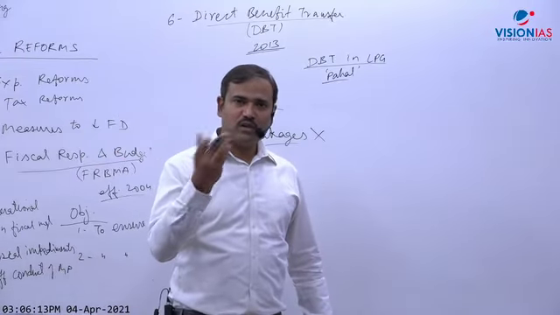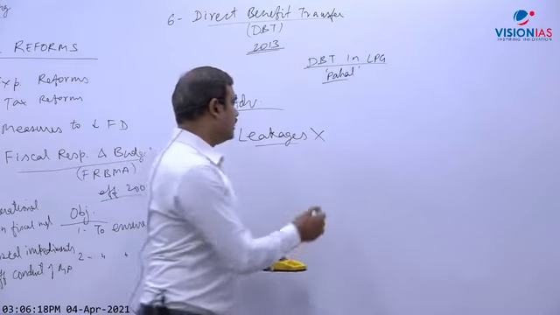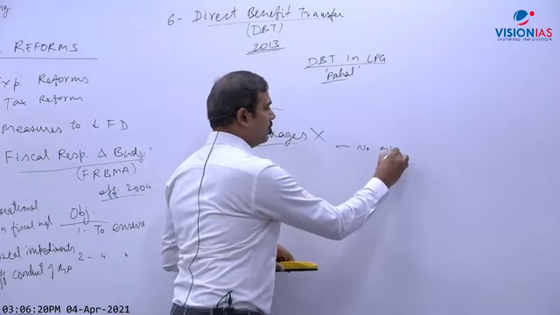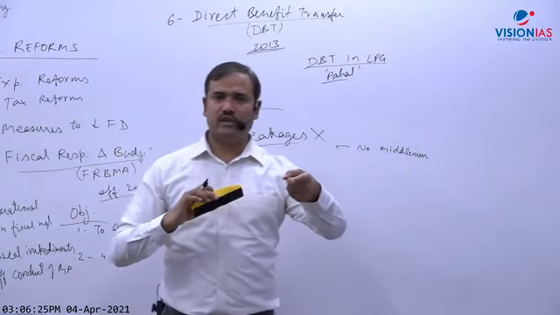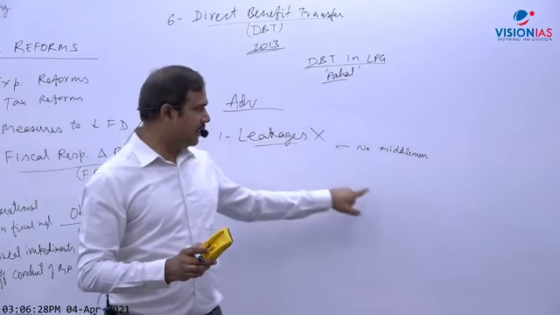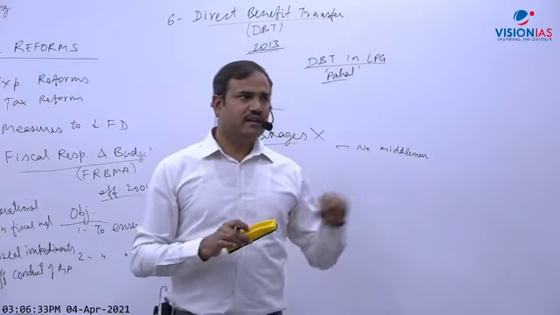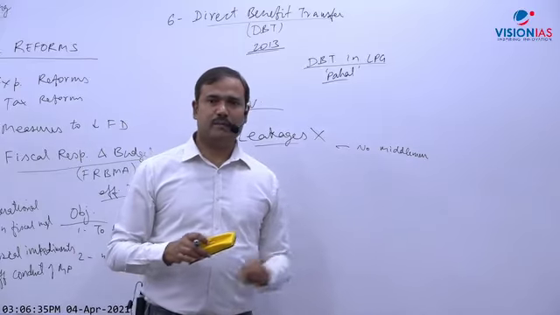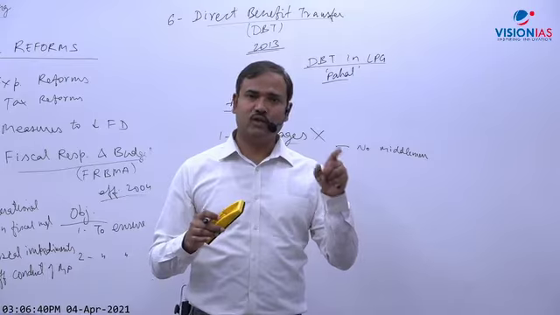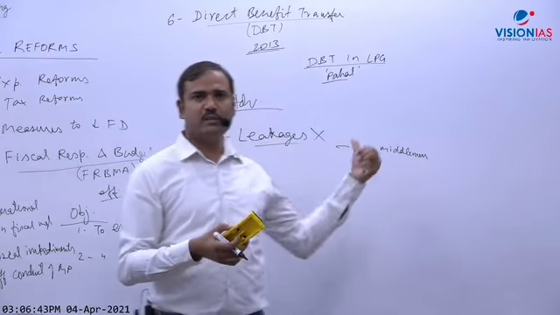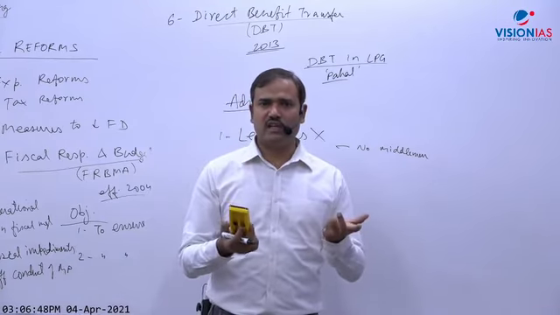Now can you tell me how leakage could be there? If government is transferring money in the account of the beneficiary, no middleman is there. The reason it will be eliminated is that there is no middleman. Government will directly transfer to the account of the beneficiary. No scope of leakage, and there will be full transparency: how much money was transferred, in whose account, on which date. So leakage will almost be eliminated. If you chose reduce, can you give me the reason, in short? How could there be leakage after DBT?